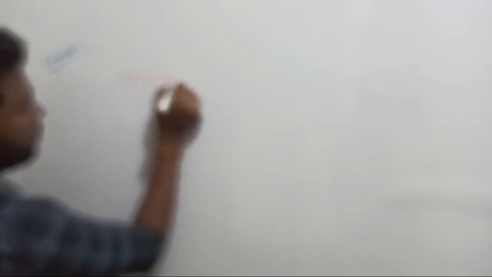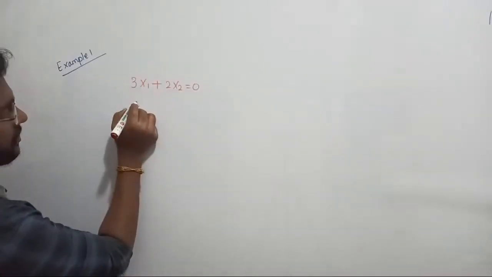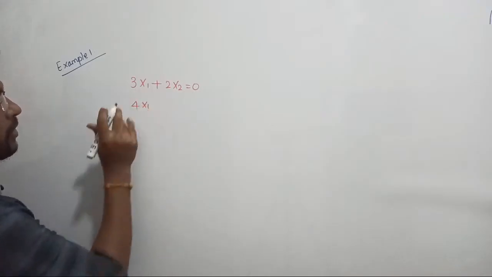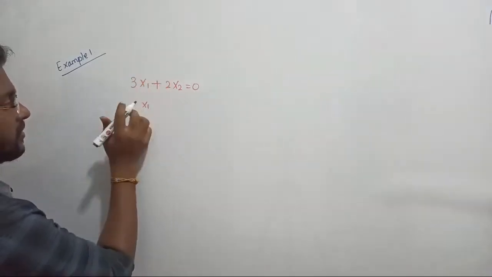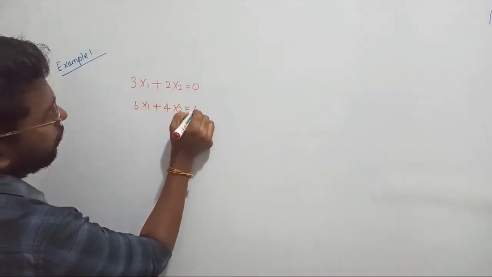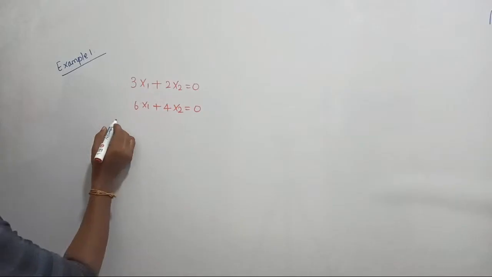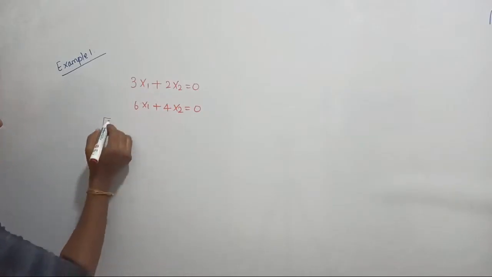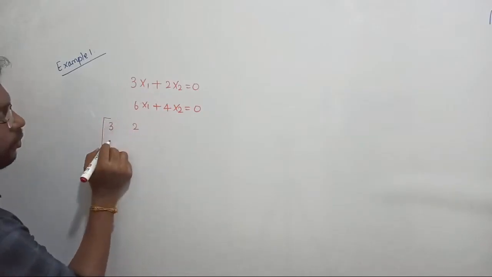Let us consider 3 times x1 plus 2 times x2 equal to 0. Now I am going to consider one more equation. Let us consider 4 times x1, not 4, let me consider 6. 6 times x1 plus 4 times x2 equal to 0. Let us write the matrix for this. If I write this in terms of matrix, it becomes 3, 2, 6, 4.